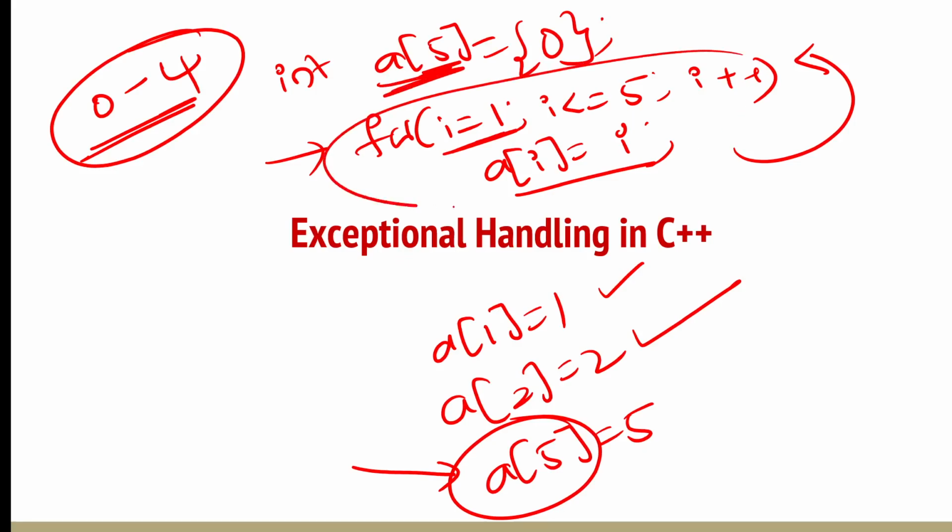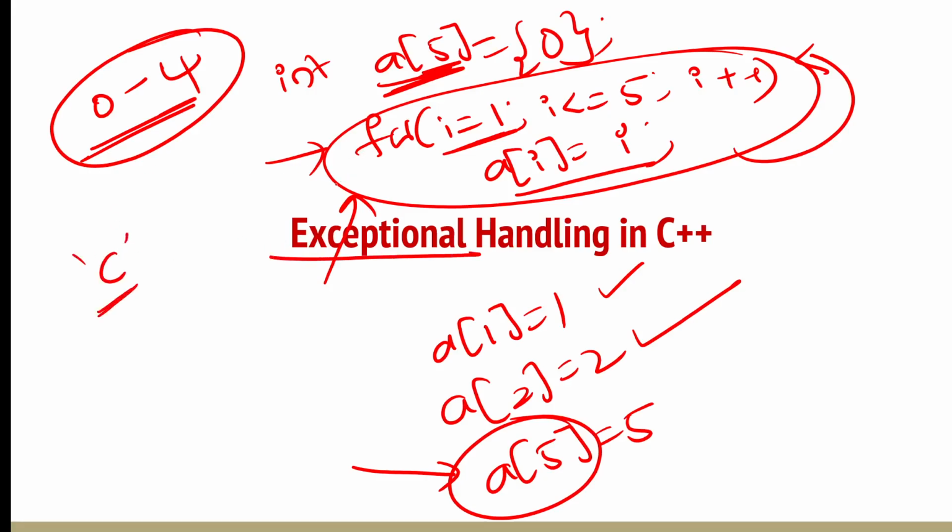So, these kinds of errors happen either because of manual or human mistakes, or because of system failure. There can be many reasons why the system is failing. Your program may crash sometimes, your compiler may not execute properly, or the resources required for executing a program might not be supported at that moment. These kinds of things are called exceptions. So, you have to handle that exception. In C programming, we do not have this feature of exception handling.